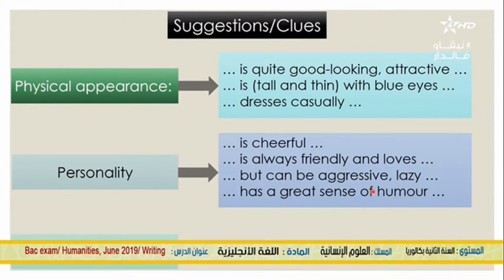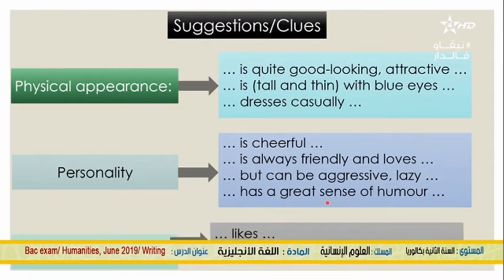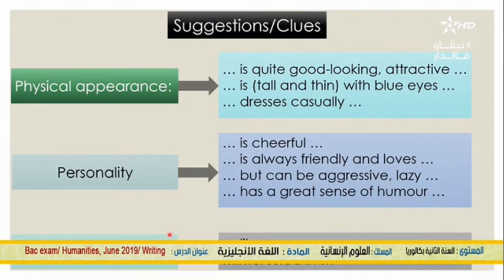And the last thing that you have to write about is to describe your friend's interests and hobbies. You can say, for example, that your friend likes reading, going to the gym, etc. You can say also that he is interested in, etc.